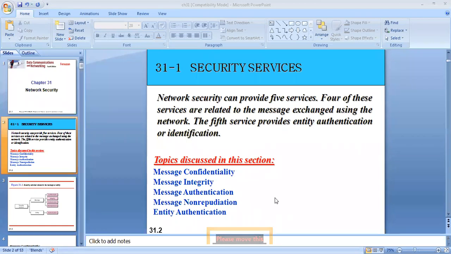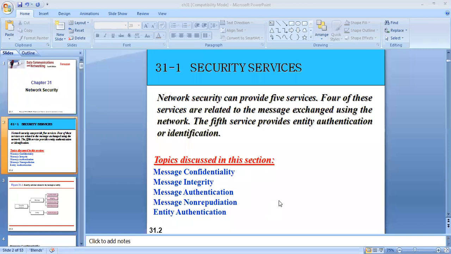So in the previous class, we discussed network management, the configuration management, fault management, and performance management, and what are the factors that are affected by these different functions of a network management system that we have discussed. And with that, now we'll be moving on to the next concept, that is the security services.